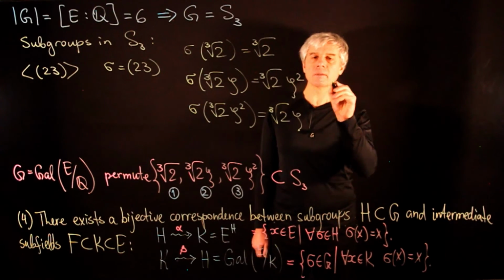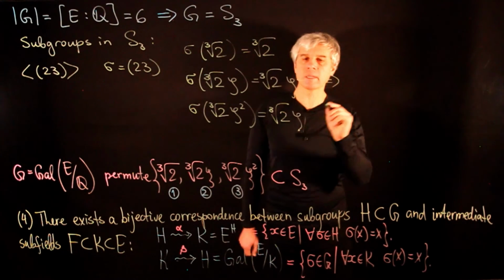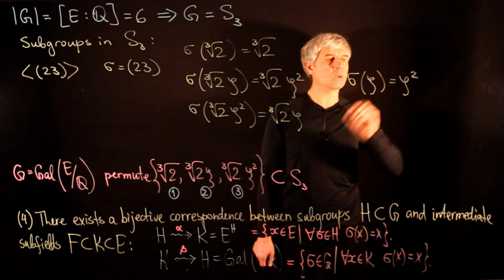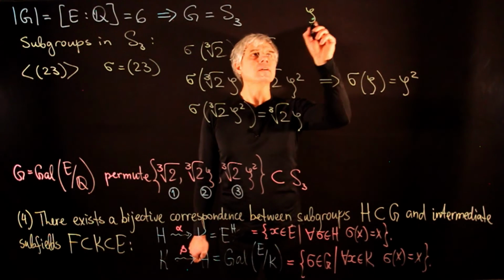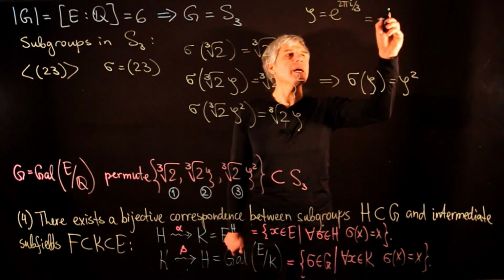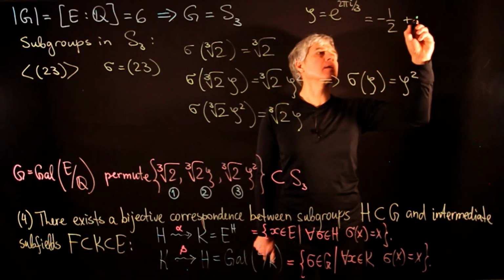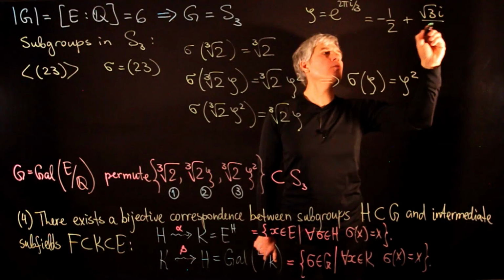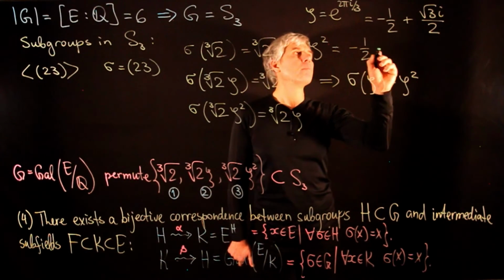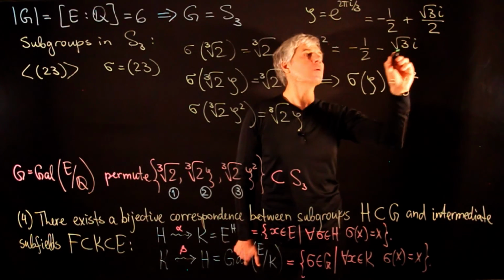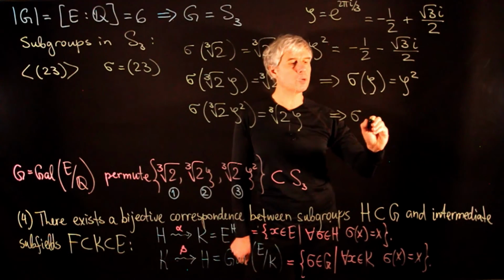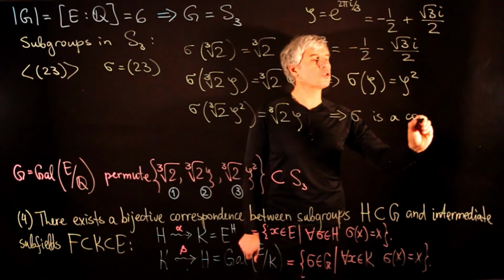So if we compare the first 2 equalities, then we see that sigma of zeta is equal to zeta squared. But what is zeta? Zeta is e to the 2 pi i over 3, or minus 1/2 plus root 3 i over 2. And zeta squared is minus 1/2 minus square root of 3 i over 2. So this tells us that sigma may be interpreted as a complex conjugation.